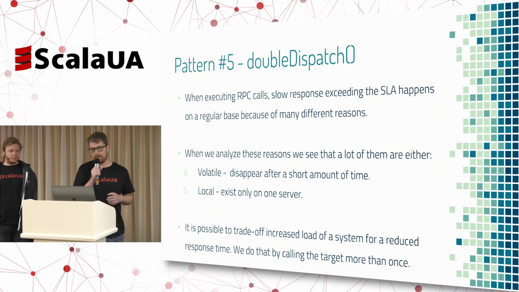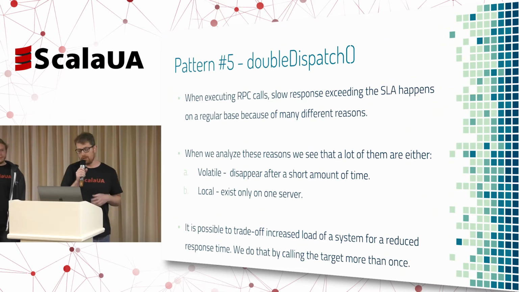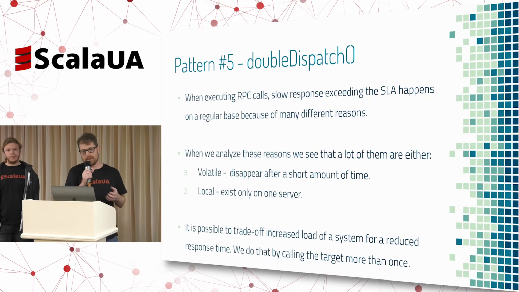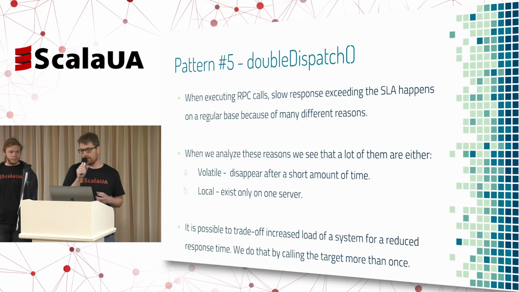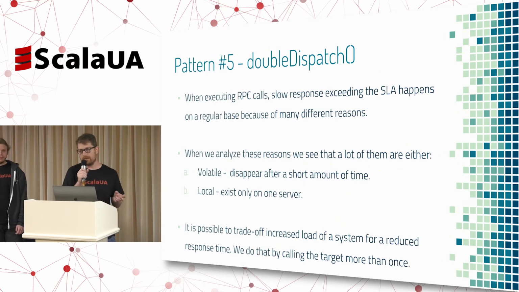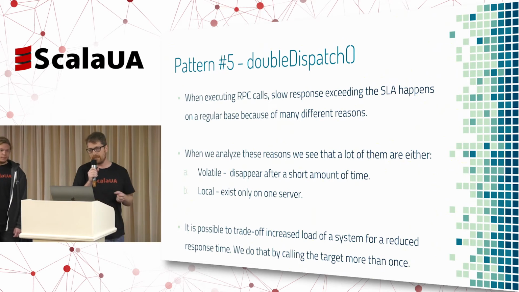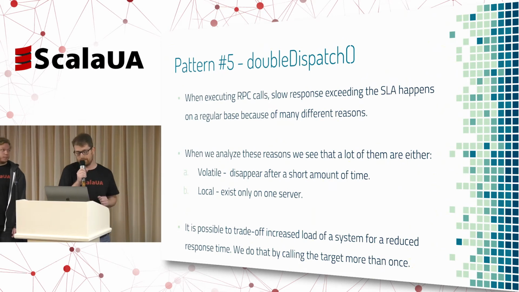So there is a great incentive to issue more than one request, and there is a good chance that if the first one is not successful, the second one will be, right? So basically what we are doing here is trading the load of the system for the responsiveness of the system by creating more than one call.